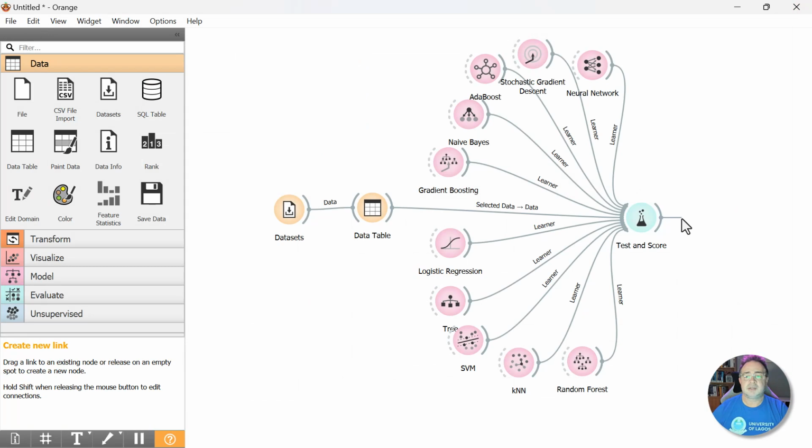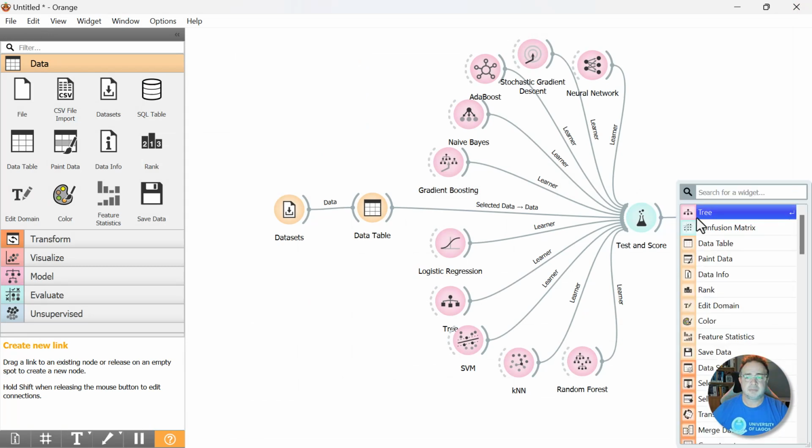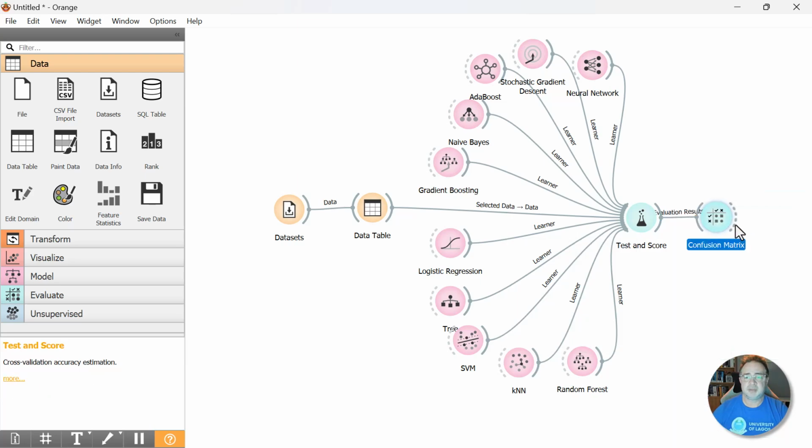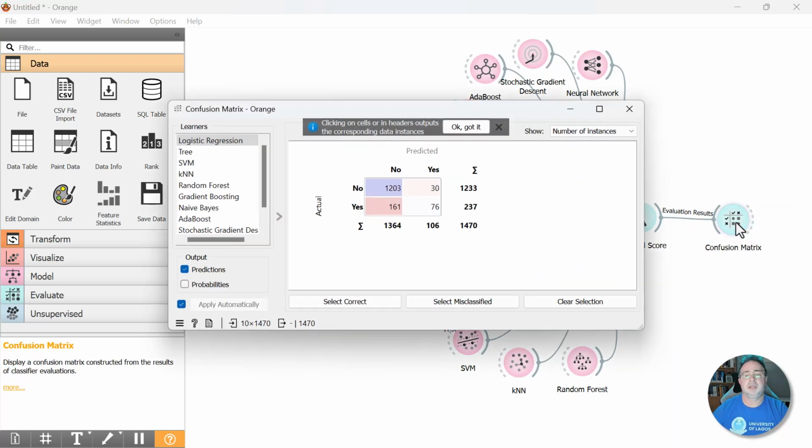To the right of test and score, we're going to drag out again a confusion matrix. So you can search for it, or you can just select it if it's visible in the list, confusion matrix. Double click this. What this is telling us is how well our model did in terms of the actual data versus what the model predicted.